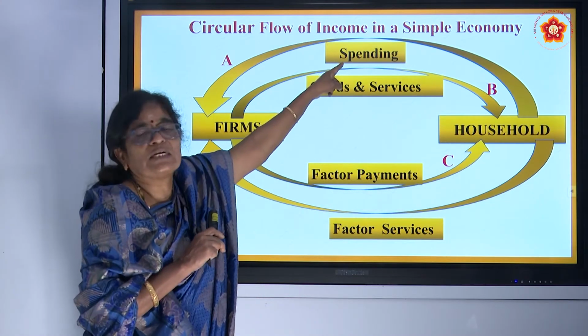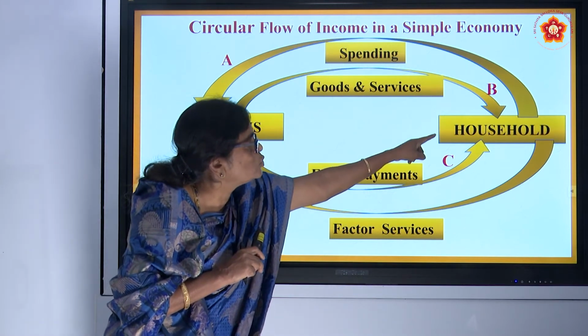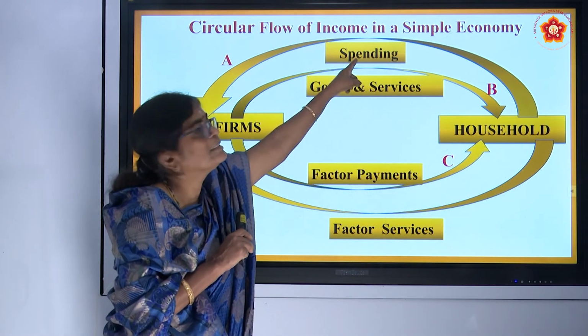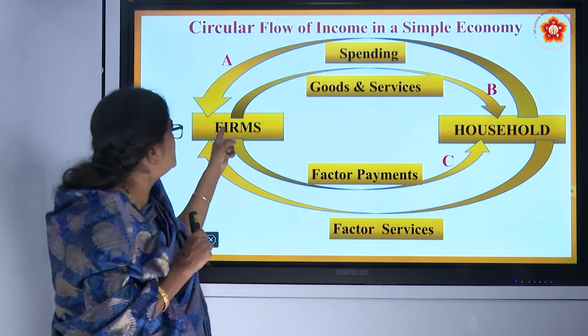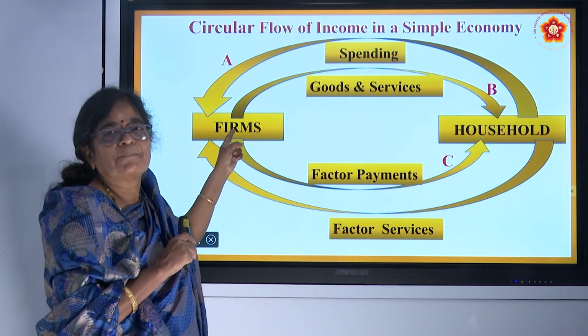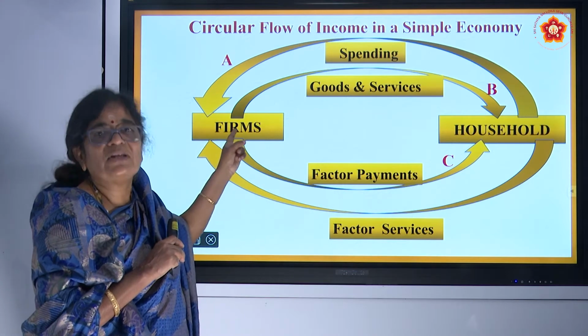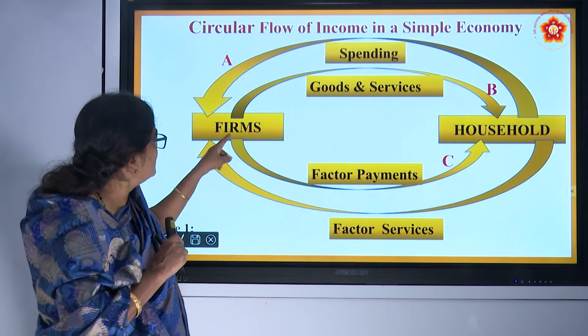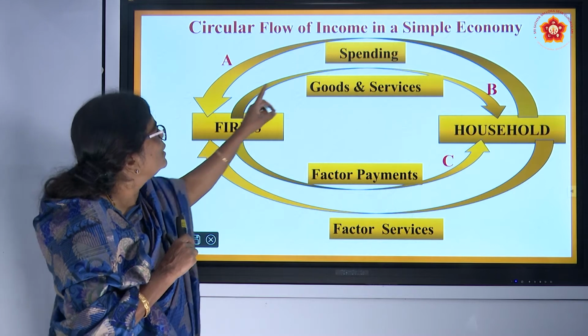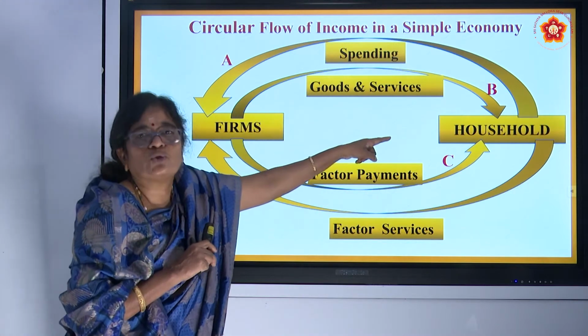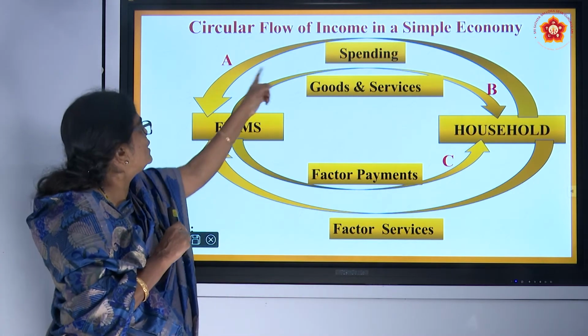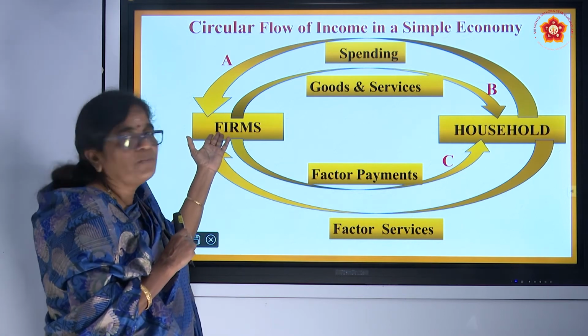This spending, as far as the consumer or household is concerned, is an expenditure. But as far as the firm is concerned, what is this spending? Exactly, this is the earning of the firms. Therefore, it is the revenue of the firm. Here, the firm earns revenue in the form of the household's spending.